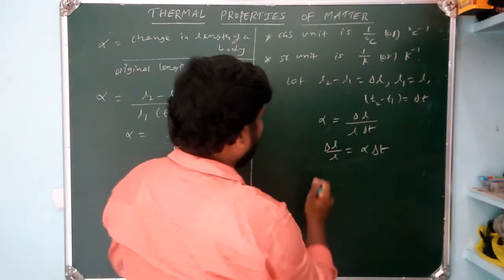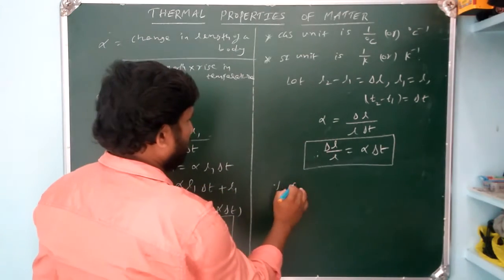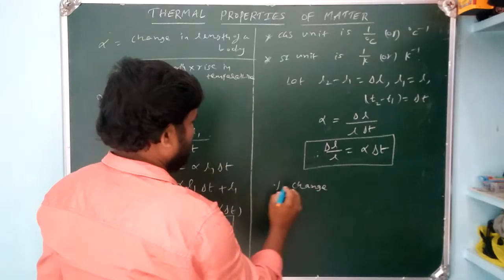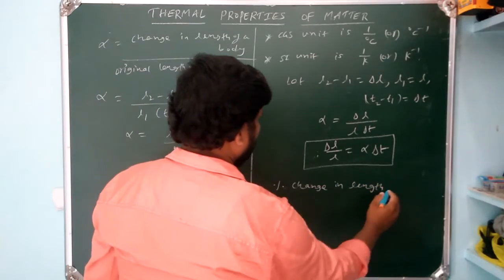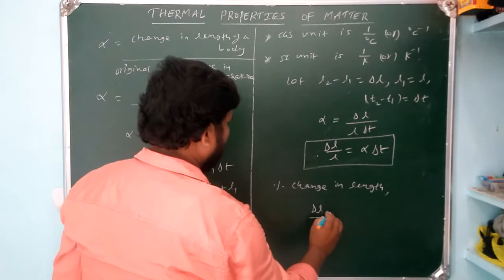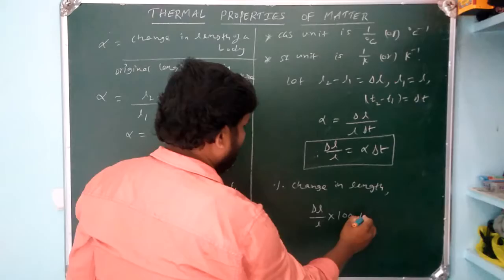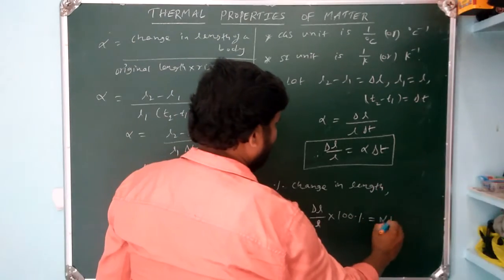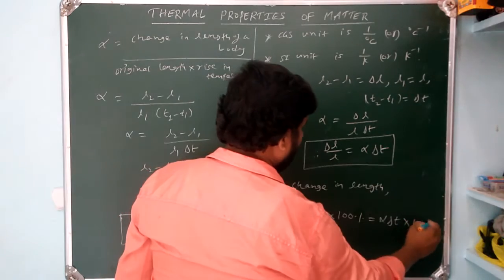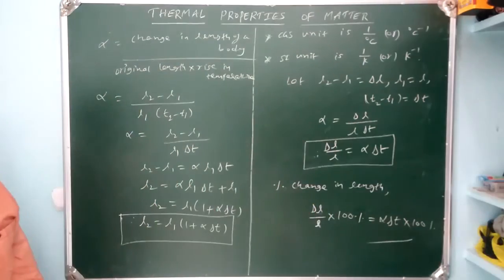Okay, this is the formula for delta L. Now, when we are going to write the percentage change in length, we multiply by 100 on both sides: delta L by L into 100% is equal to alpha delta T into 100%. This is the percentage change in length.